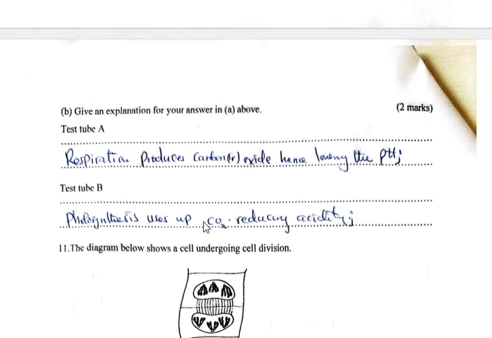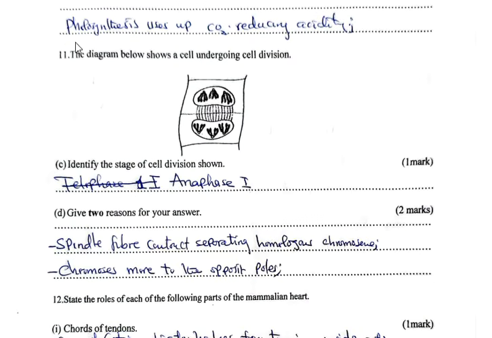Give an explanation for your answer in A above. Test tube A: respiration produces carbon dioxide, hence lowering the pH. Then test tube B: photosynthesis uses up carbon dioxide, reducing acidity.